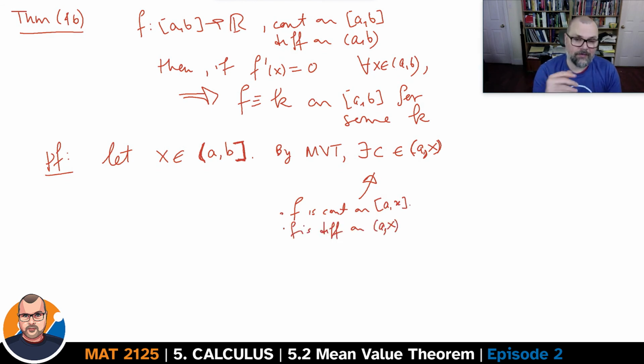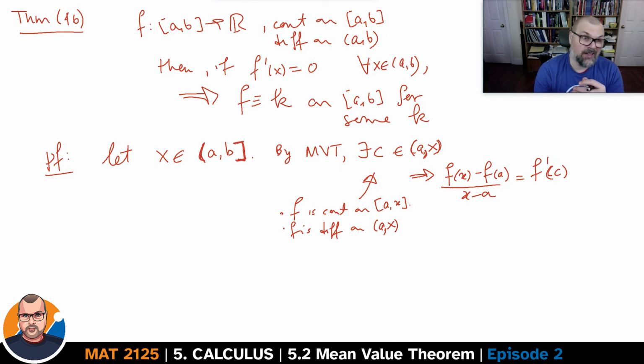These are subsets. At any rate, you can find a point c by the mean value theorem in the open interval AX such that f at x minus f at a divided by x minus a is equal to f prime at c. All I've really done here is replace the larger endpoint of the interval AB by x.